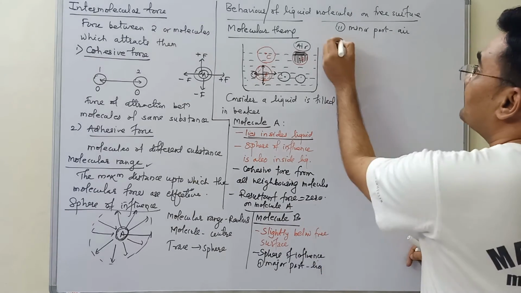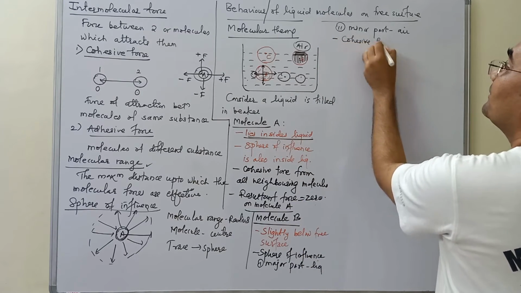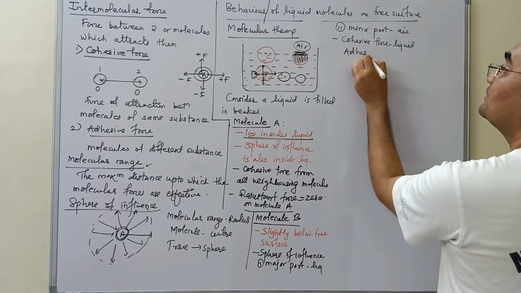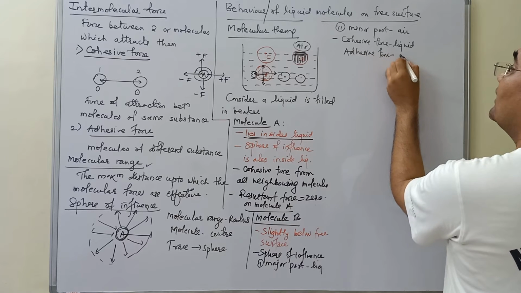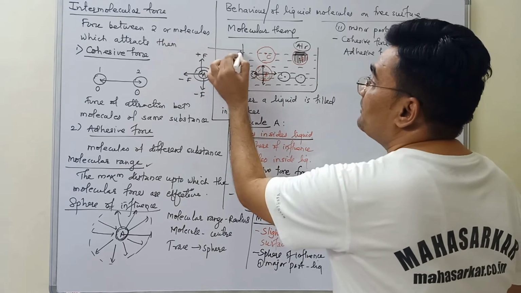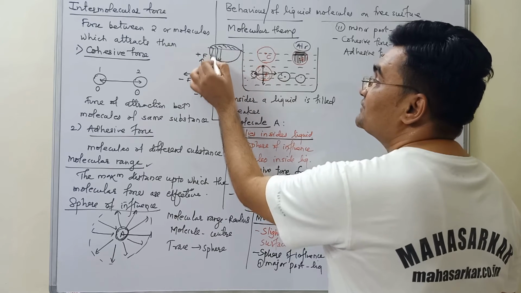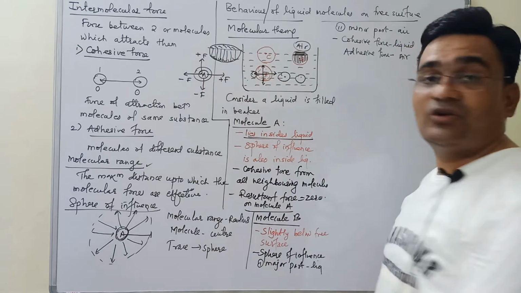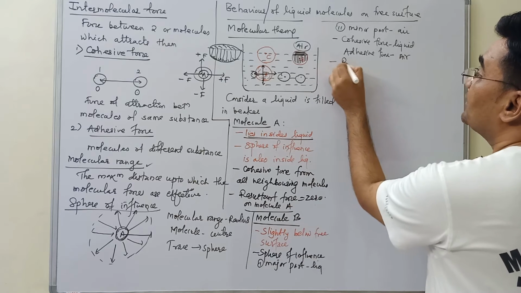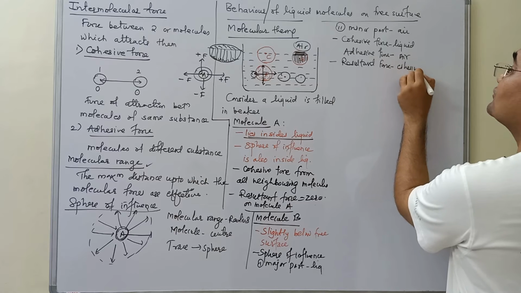Now, if I discuss the next thing, because of this, it is acted upon by which forces? Cohesive force due to liquid molecules and adhesive force due to air molecules. But since a large portion is liquid molecules and a very small portion is air molecules, the maximum force is the cohesive force, because molecules of liquid are in a greater extent. So here the resultant force is the cohesive force.